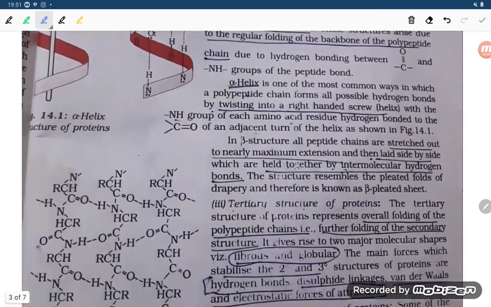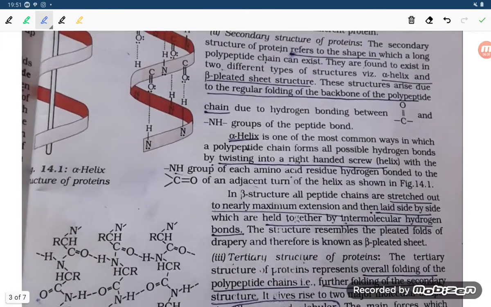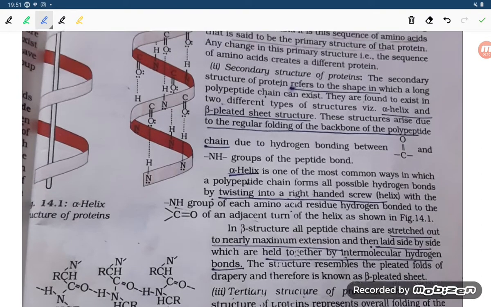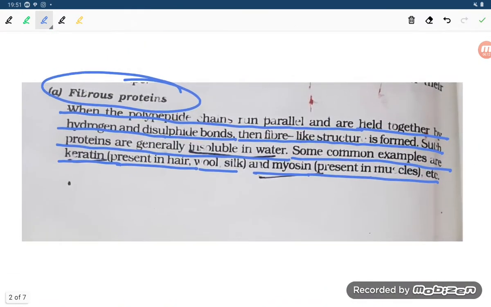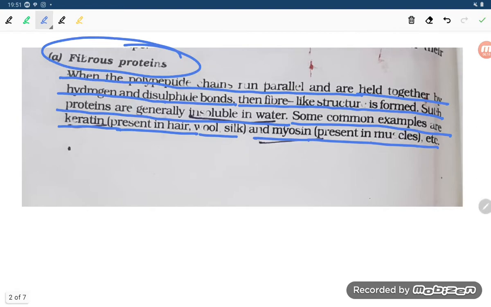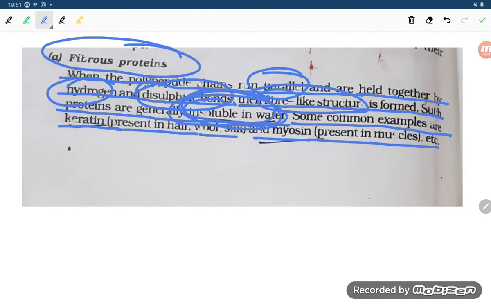Next one is globular protein. Fibrous proteins run parallel to each other, and there are hydrogen bonds and disulfide bonds, and a fiber-like structure is formed. Such proteins are generally insoluble in water. Some common examples are keratin, present in hair, wool and silk, and myosin, present in the muscles.